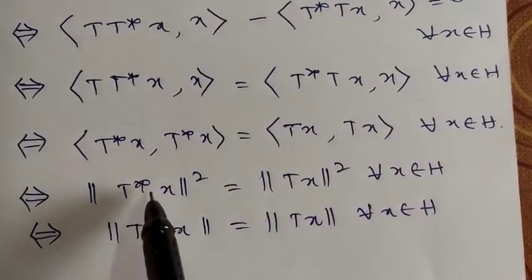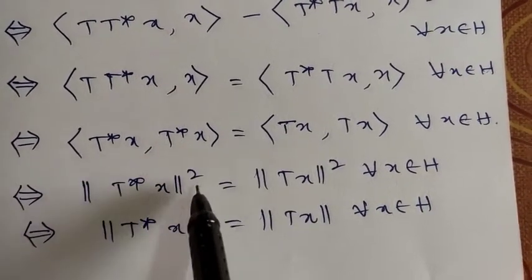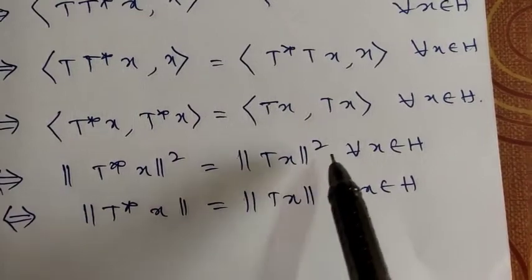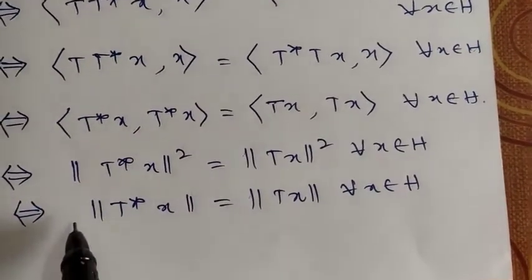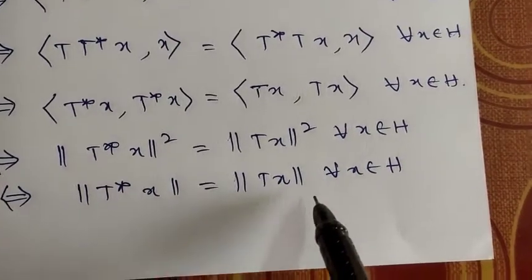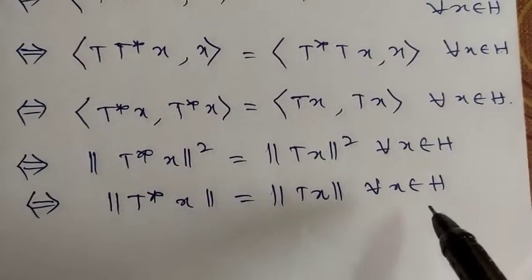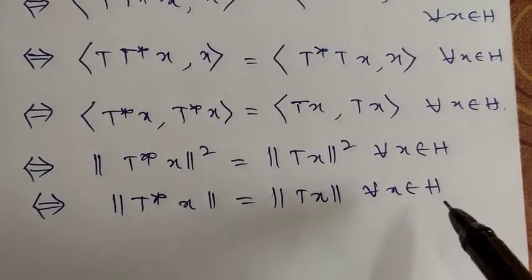So this happens if and only if the norm of T star of x whole square, by definition, is equal to the norm of T of x whole square. This happens if and only if the norm of T star of x is equal to the norm of T of x. Therefore, T is normal if and only if the norm of T star of x is equal to the norm of T of x for every x belongs to H. Okay. Next one.